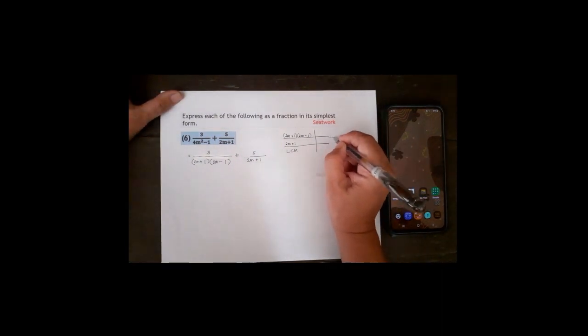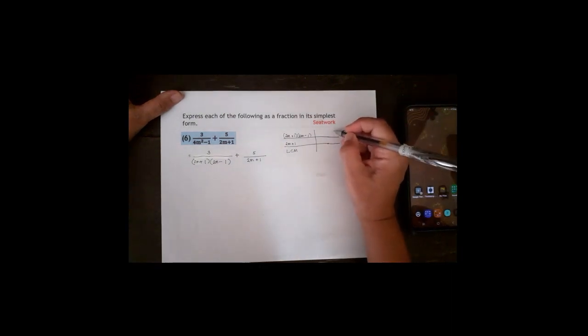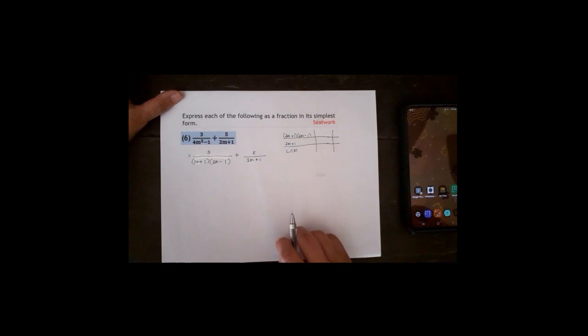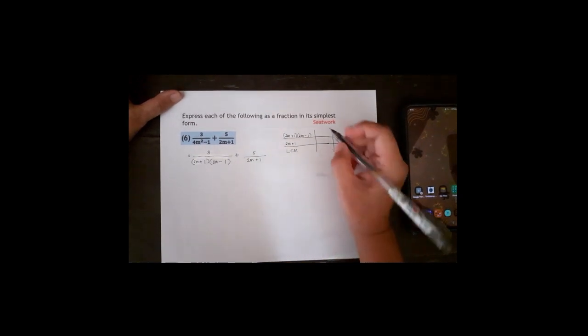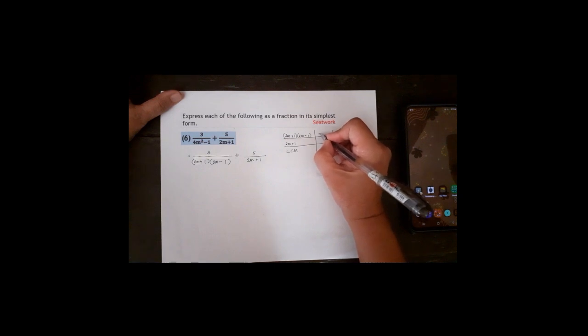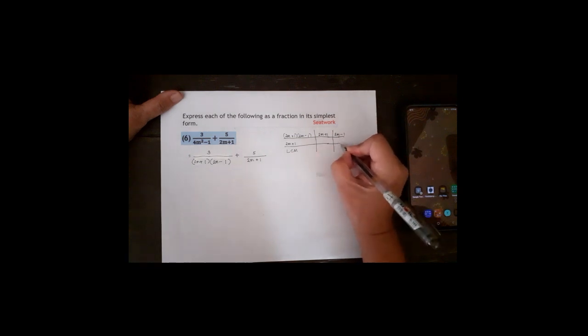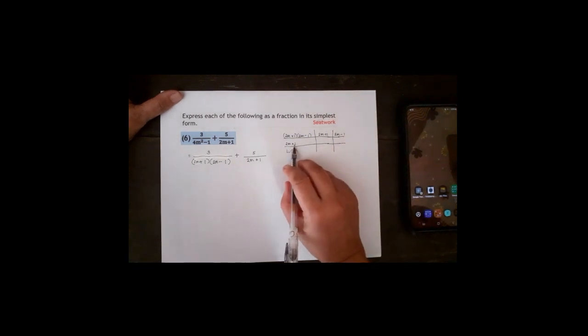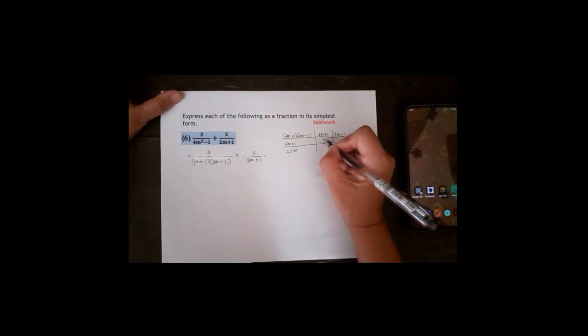We need to sort them according to their prime factors. So, the prime factors in the first denominator are 2m plus 1 and 2m minus 1. The second denominator has 2m plus 1. So, post that in the column for 2m plus 1.